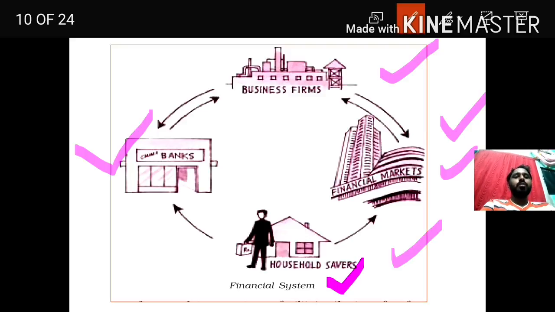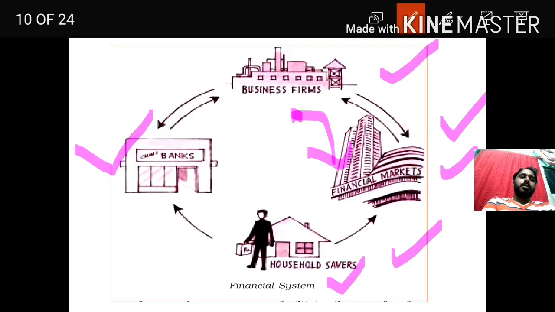The household savers who have knowledge of commodities and stocks will buy the shares and securities and invest their money in the financial market. Okay, children, hope you got some idea about the financial system: how household savers deposit their money in the bank to create an asset, how business firms create assets with the help of financial markets, and how household savers get the benefit from financial markets.